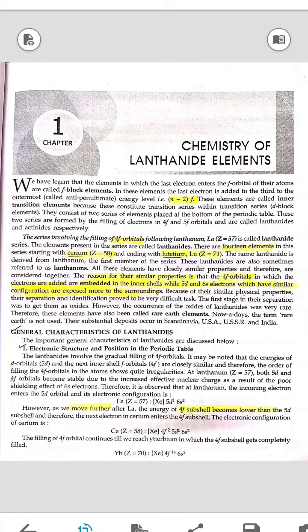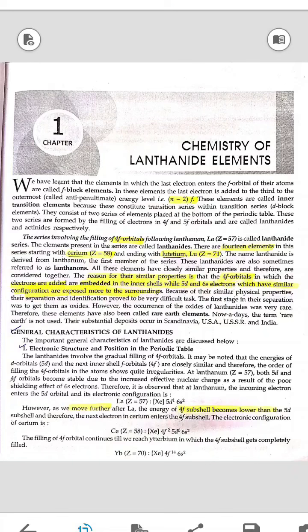These two series are formed by filling of electrons in 4f and 5f orbitals and are called lanthanides and actinides respectively. The series involving the filling of 4f orbitals following lanthanum, La, Z equals 57, is called the lanthanide series. The elements present in the series are called lanthanides. There are 14 elements in the series, starting from cerium and ending with lutetium. The name lanthanides is derived from lanthanum, the first member of the series. These lanthanides are also sometimes referred to as lanthanons.